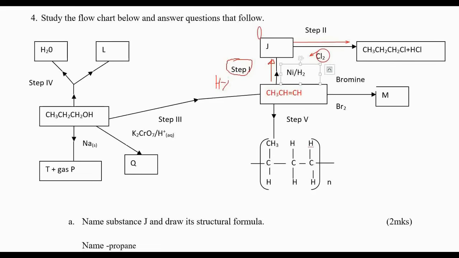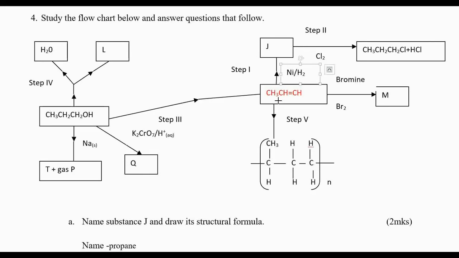Alkanes are saturated, which means they don't undergo other reactions other than substitution. So this reaction is a substitution reaction. The condition required for substitution is the presence of UV light.